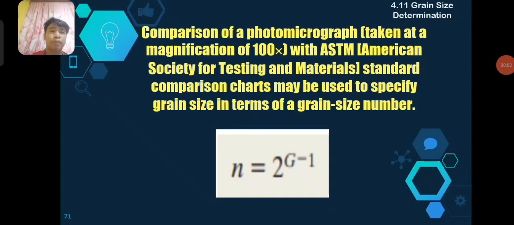For comparison, a micrograph taken at a magnification of 100 times is compared with ASTM, American Society for Testing and Materials, standard comparison charts, which may be used to specify grain size in terms of grain size number. The formula is: N, the average number of grains per square inch, is equal to 2 raised to the power of G minus 1, where G is the grain size number. This formula is used for comparison, while the previous one is for linear intercept.